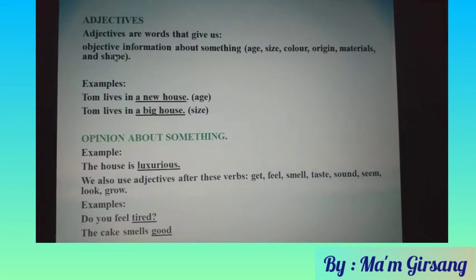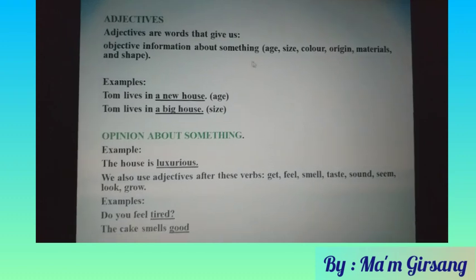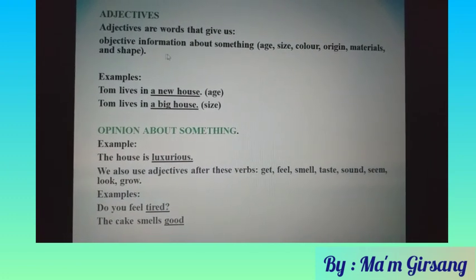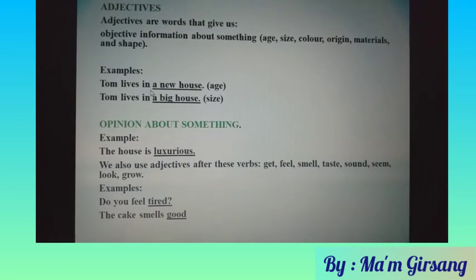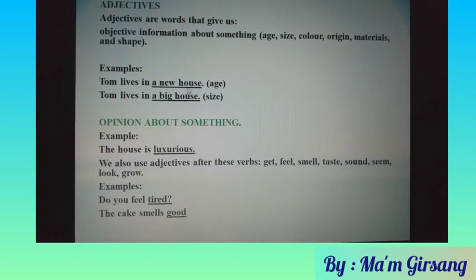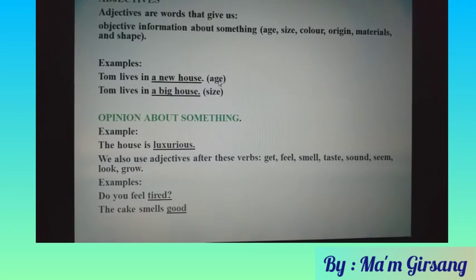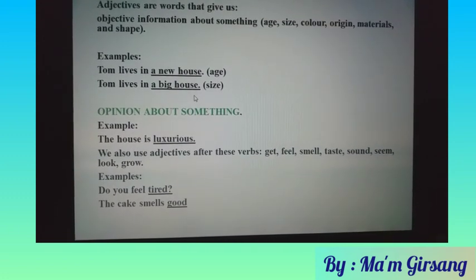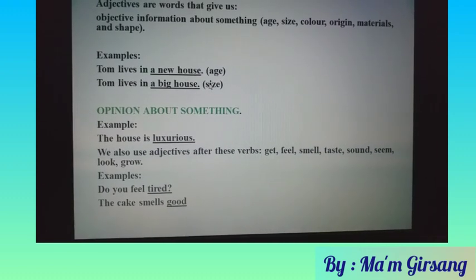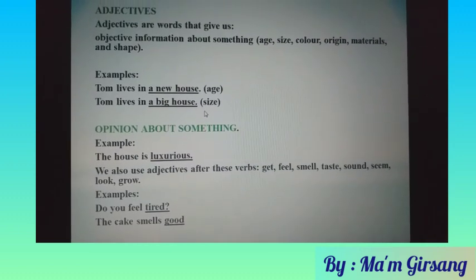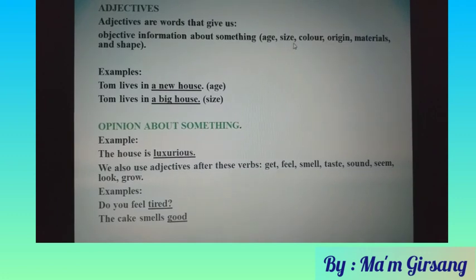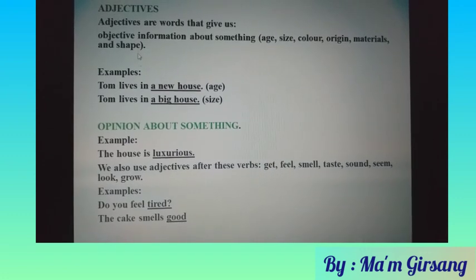It gives objective information about something: age, size, color, origin, material, and shape. I can give you examples. Tom lives in a new house. New is about age, that is an adjective. Tom lives in a big house. Big is size. I give you only two examples, so you can search on the internet for other examples of information about age, size, color, origin, materials, and shape.